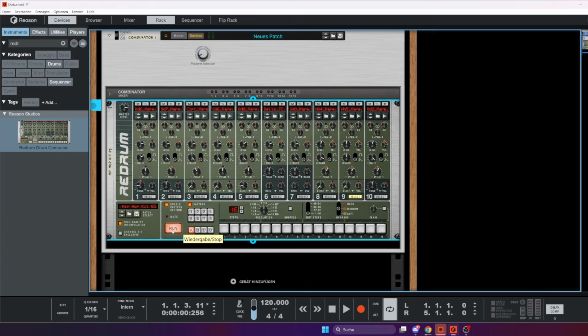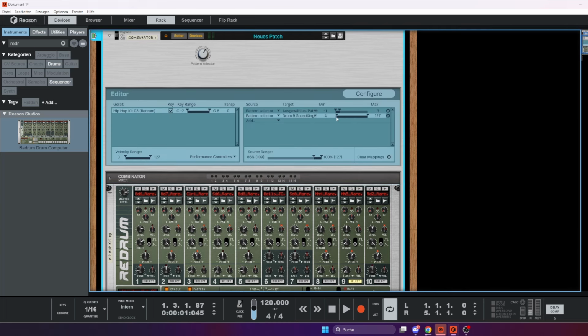If we raise this, the option doesn't work right now, but we just need to lower this.